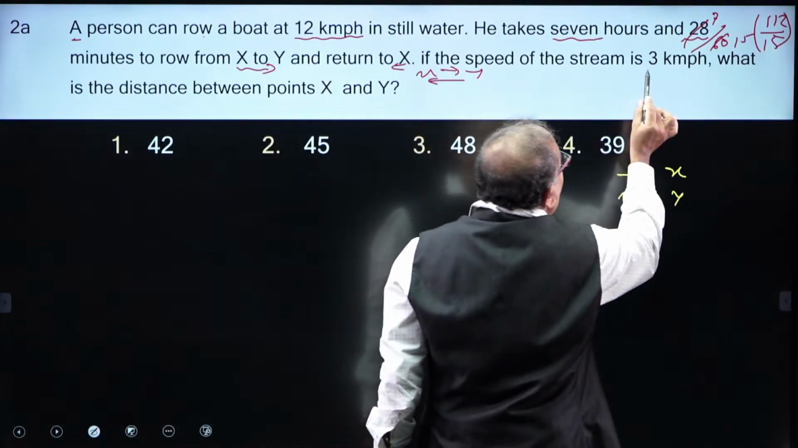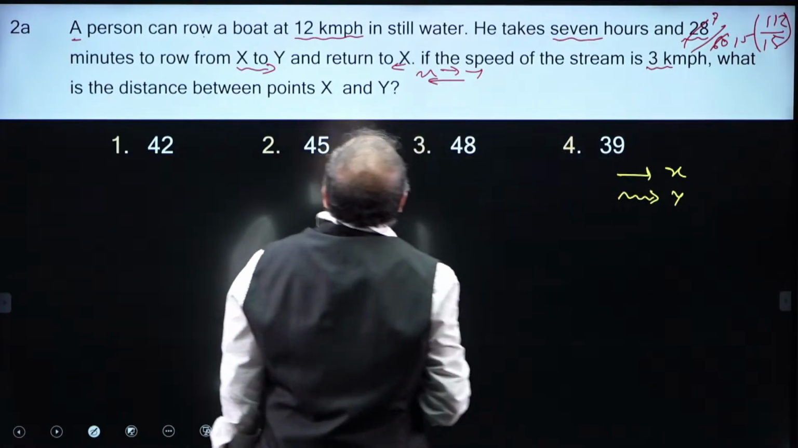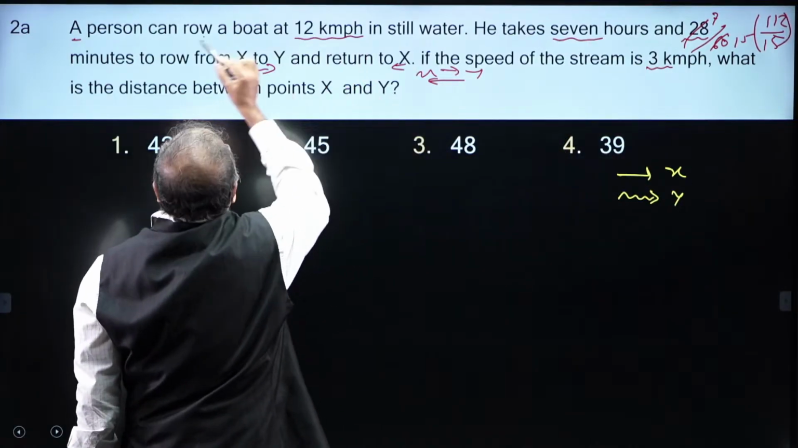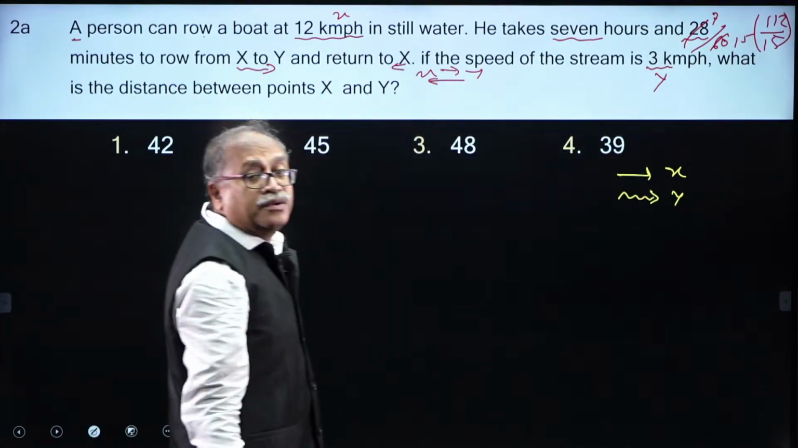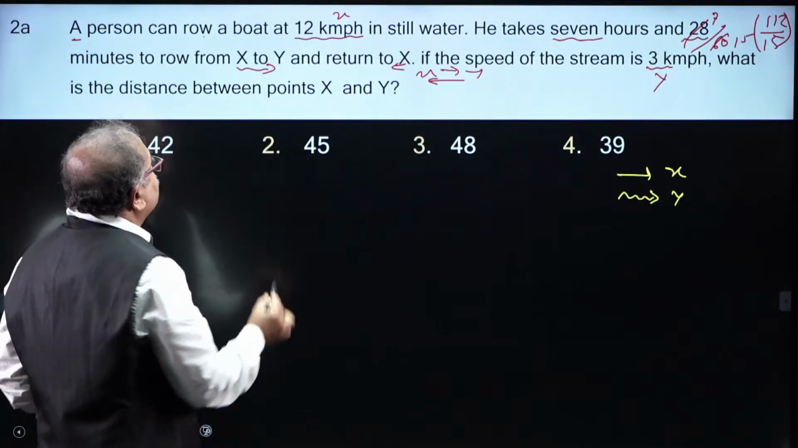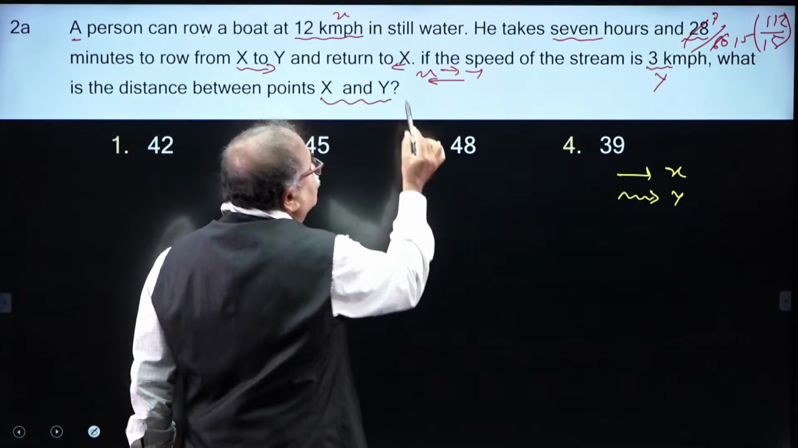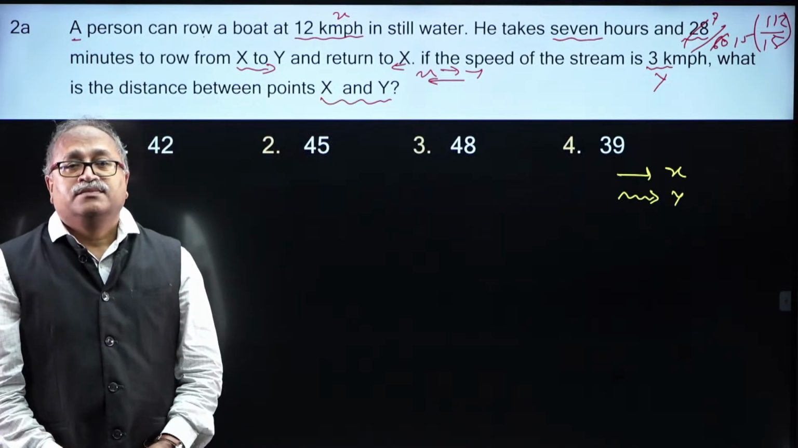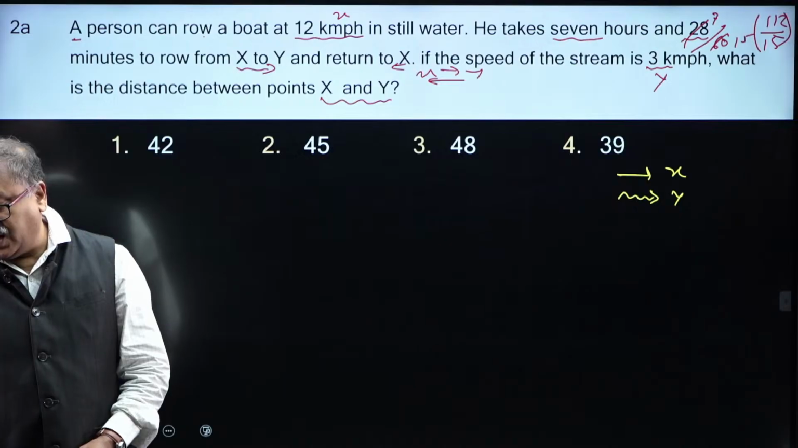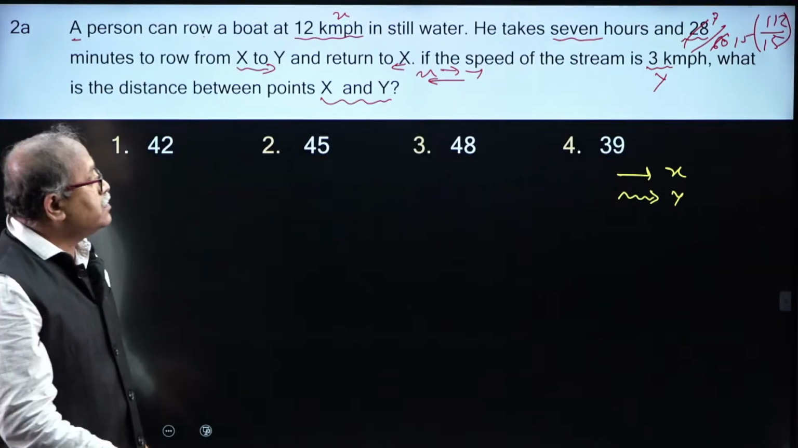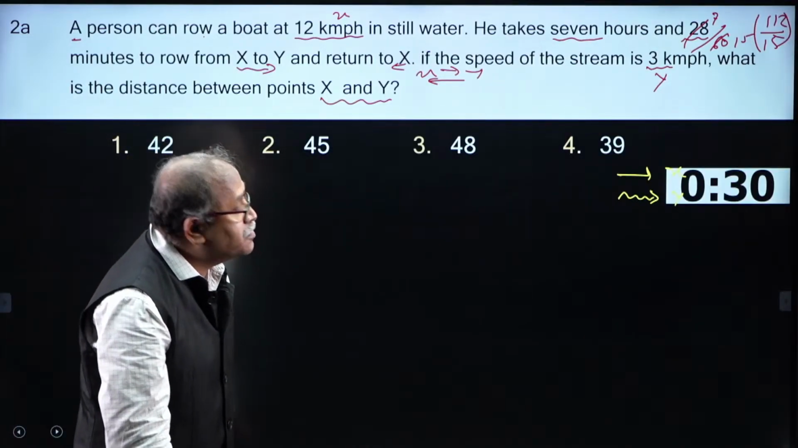So, if the speed of the stream is 3 kilometers per hour, I have the speed of the boat which is x and the speed of the stream which is y. Then what is the distance between x to y? Come on, I am sure Pandu will answer this question. I am giving 30 seconds to think about it. Come on.